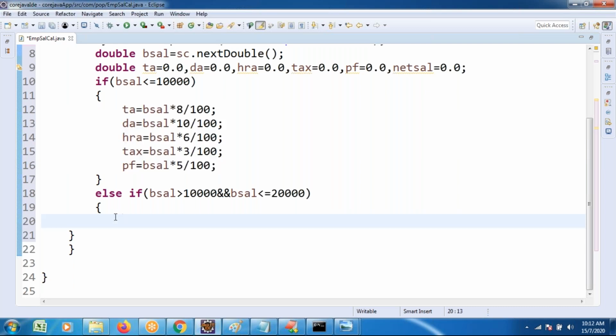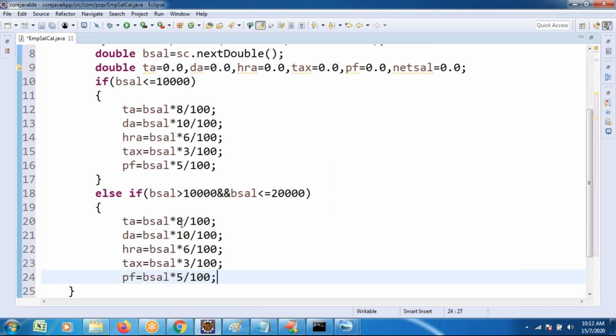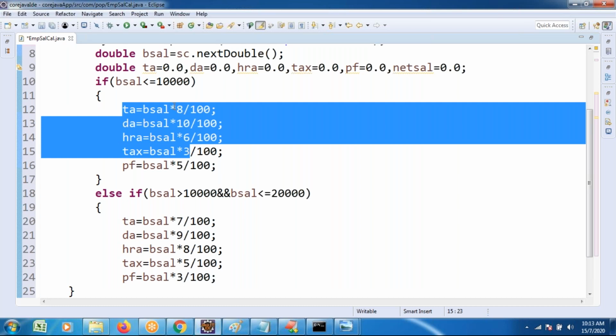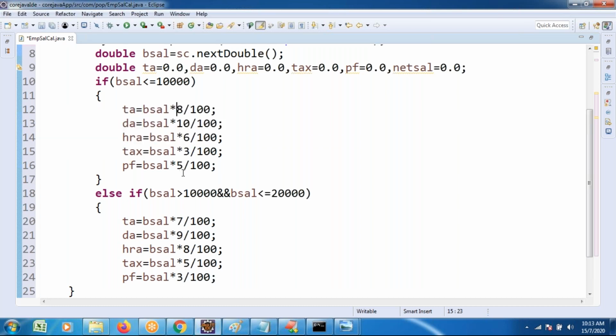They are giving 7% of TA, 9% of DA, HRA is 8%. Tax they are charging 5%. Provident fund they are charging 3%. This part is everything right, but the percentages differ.